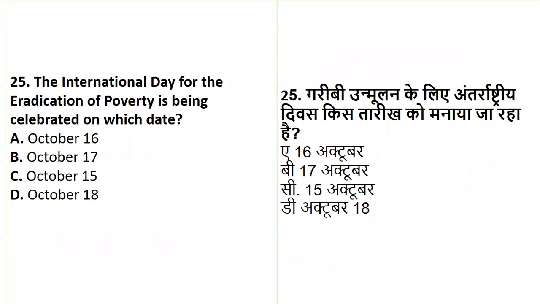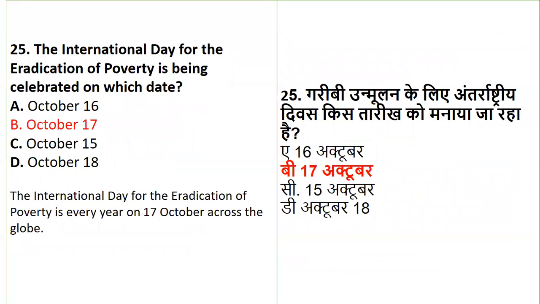Now the last question: the International Day for Eradication of Poverty is celebrated on what date? Is it October 16th, 17th, 15th, or 18th? That is the 17th of October, which is considered the Day for Eradication of Poverty across the globe. So here we have completed our 25 questions.